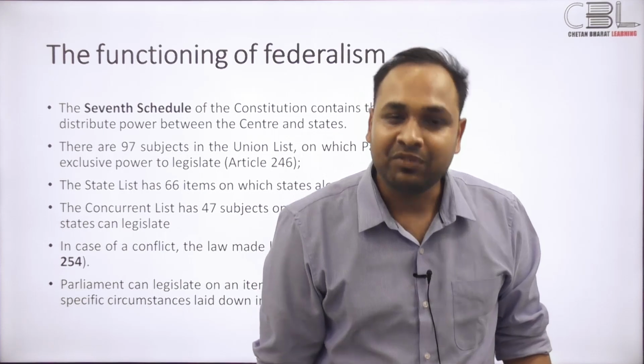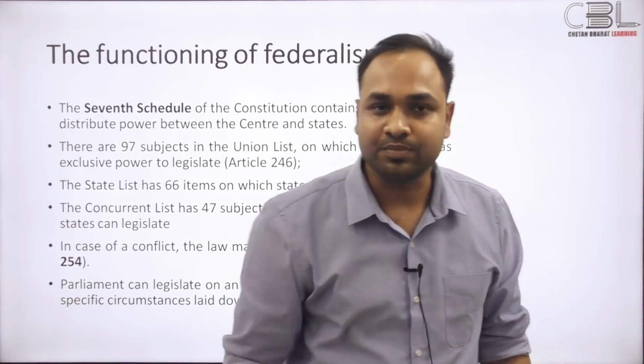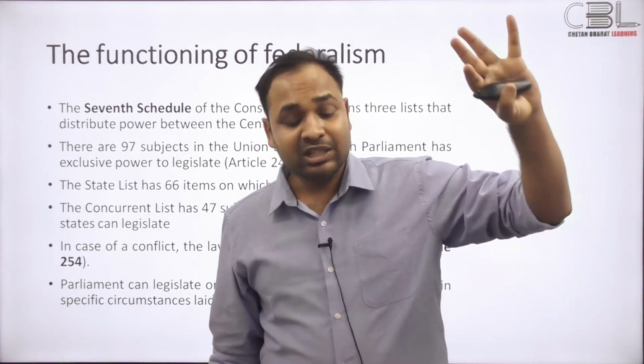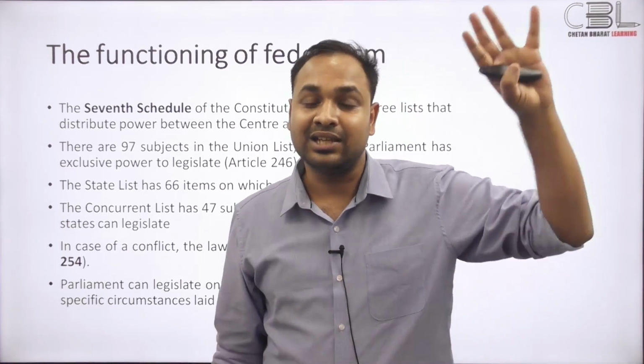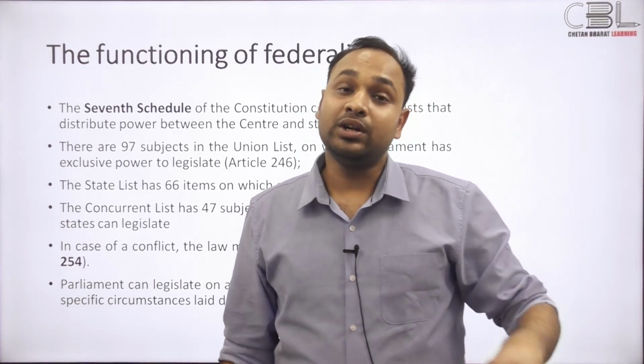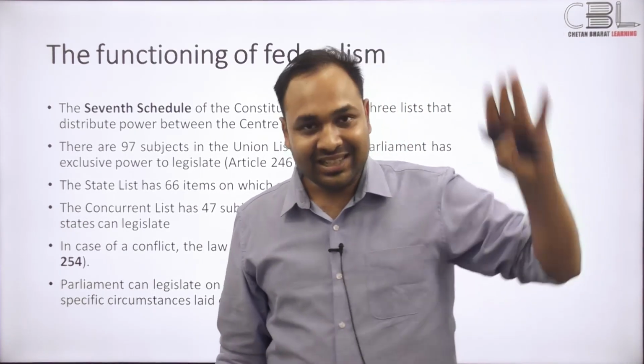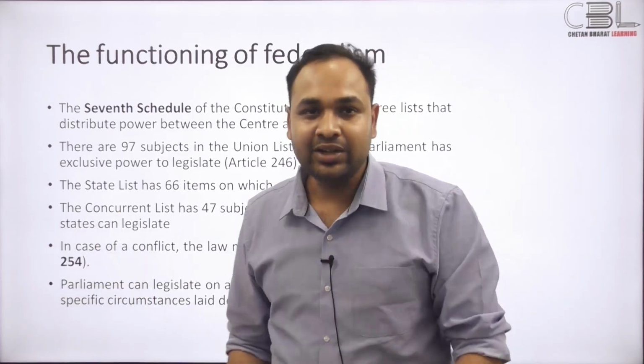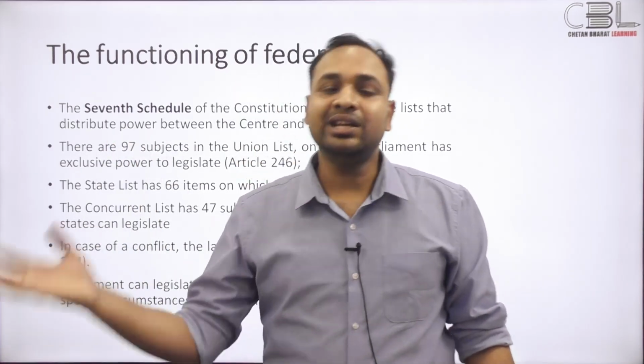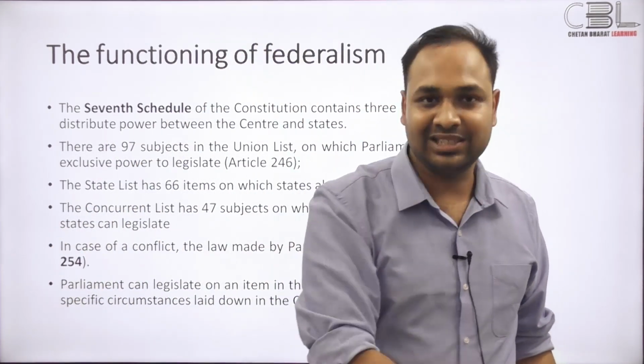Then there are some subjects which are the sole domain of the state government, the state legislature, which is called the state list, like list 2. Then the interesting part of it is that there is a concurrent list, list 3, all right? There are some issues in list 3 on which the state legislature and the union legislature both can legislate.